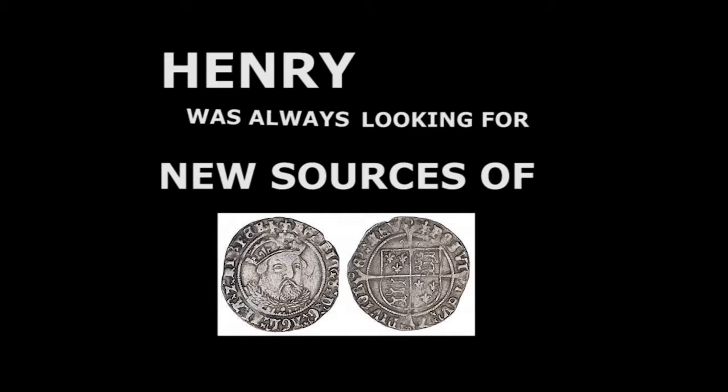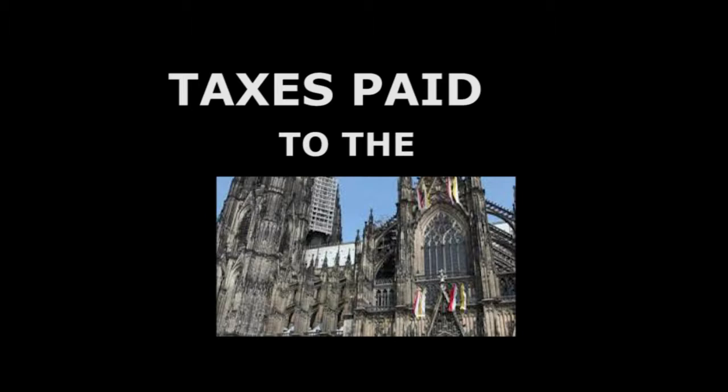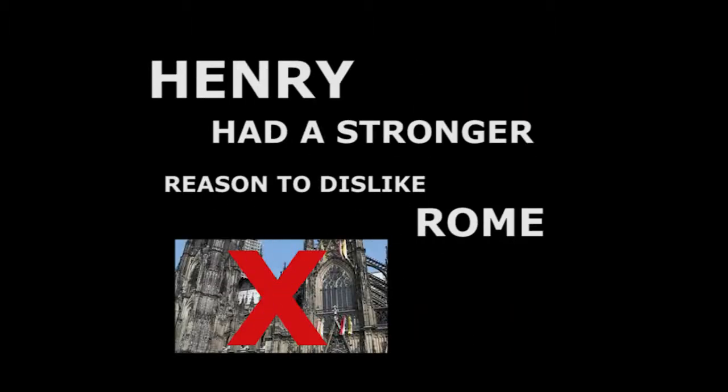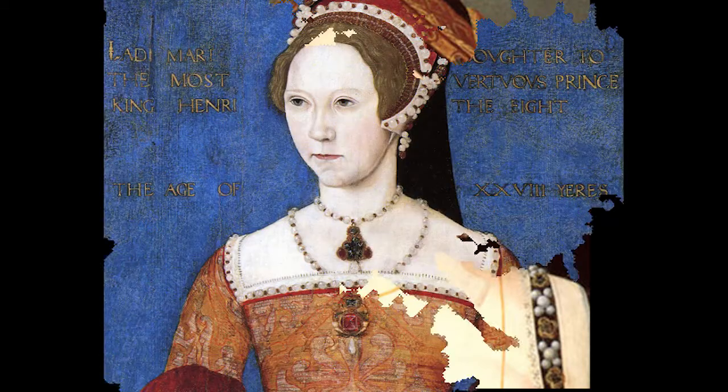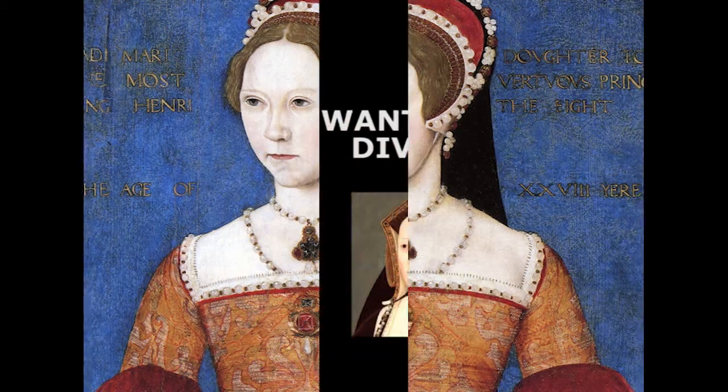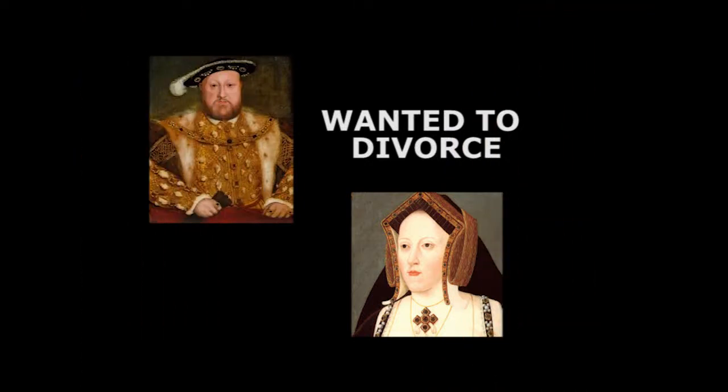Consequently, Henry was always looking for new sources of money, and taxes paid to the church reduced his own income. His dislike for the power of the church started growing as he realized that it could not be completely in his control. However, Henry had a stronger reason to dislike Rome. He had married Catherine of Aragon, who had not had a son and was not likely to do so. She only had a daughter who survived infancy, Mary. For this reason, Henry wanted to divorce Catherine and marry his new love, Anne Boleyn.